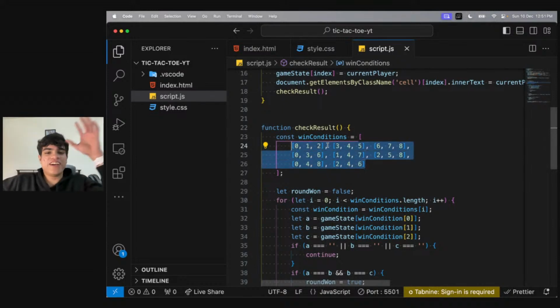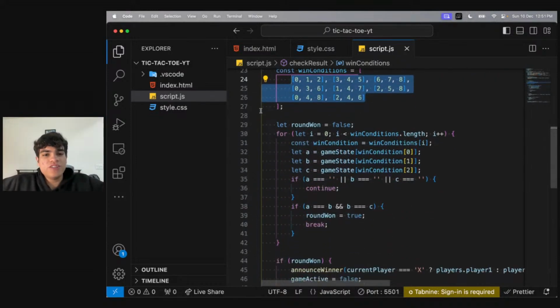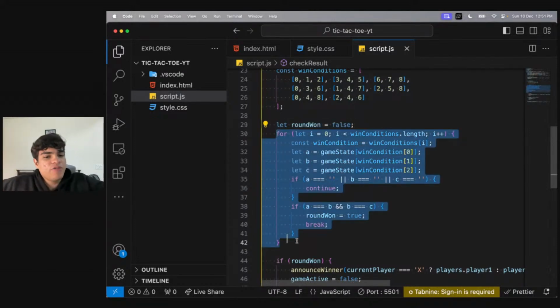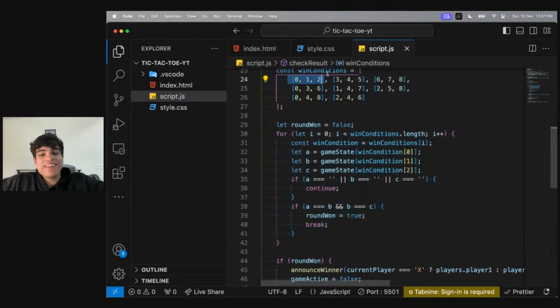So these are the winning conditions. What we'll do is make a flag saying whether the round is won or not, and start a for loop. Inside the for loop, we'll go over each and every condition and say A, B, and C, which are the three elements of each array.